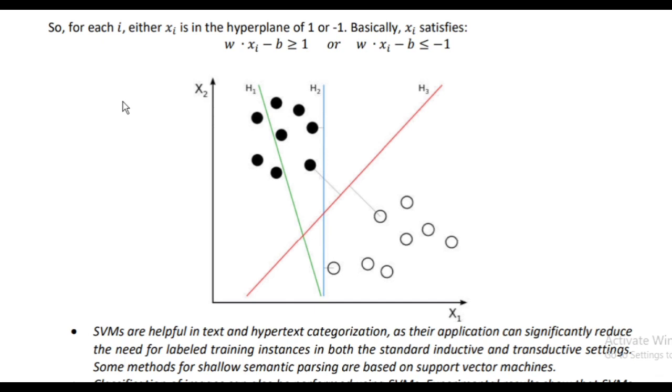Experimental results show that SVMs achieve significantly higher search accuracy than traditional query refinement schemes after just 3 to 4 rounds of relevance feedback. They are also used for classification of satellite data like SAR data using supervised SVM. Handwritten characters can be recognized using SVM. So these are applications of SVM.